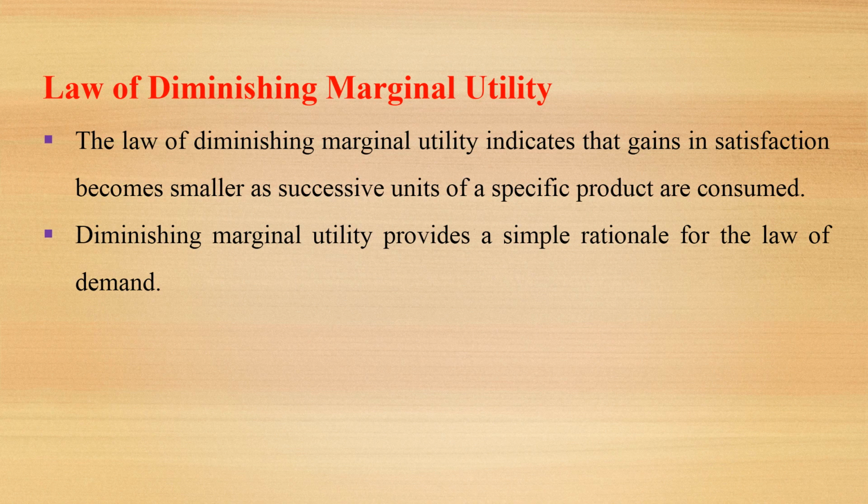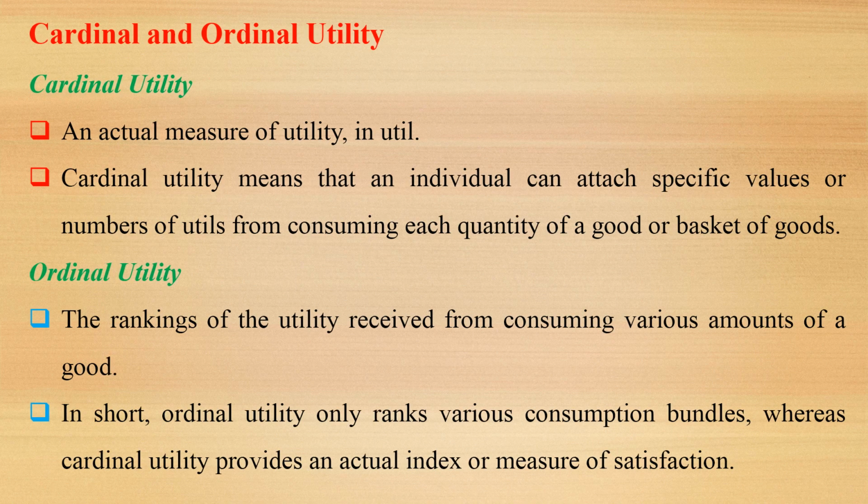We can derive the law of demand from the law of diminishing marginal utility. The law of diminishing marginal utility represents that the gains in satisfaction become smaller and smaller as successive units of a specific good or service are consumed.